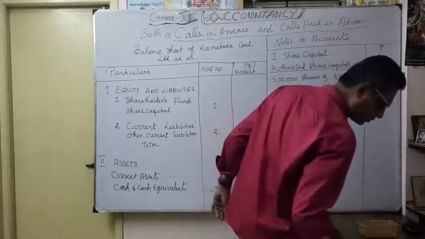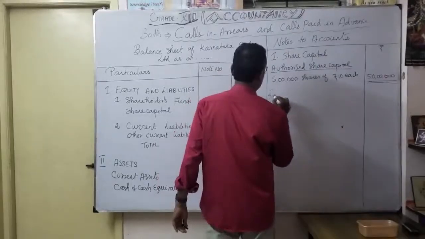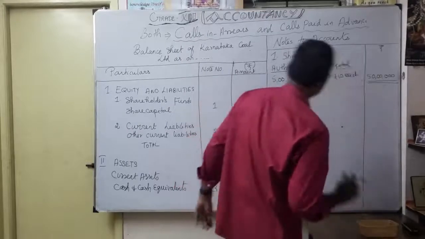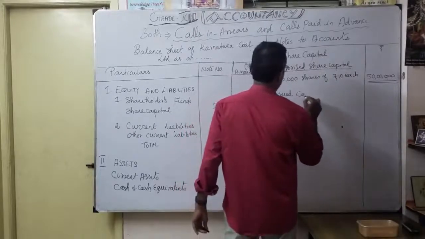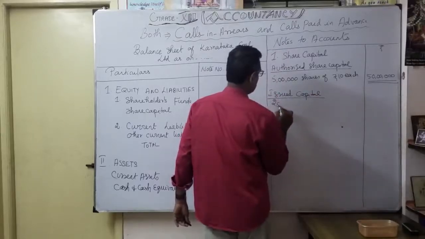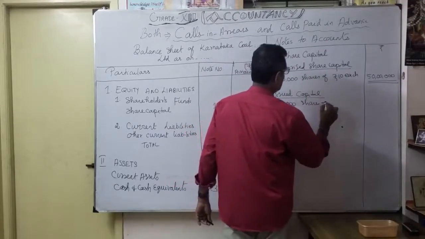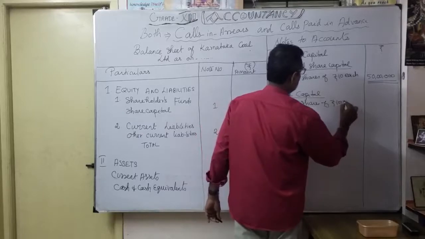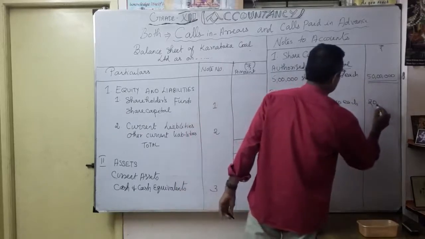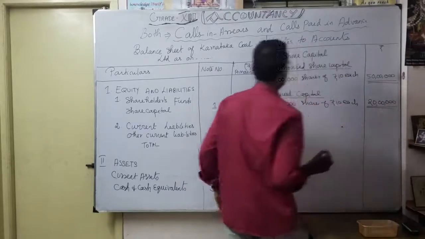Next, we are going to show issued capital. Suppose 2 lakh shares of rupees 10 each are issued, so naturally 2 lakhs into 10 gives 20 lakhs. Double underline. So that's our second classification.